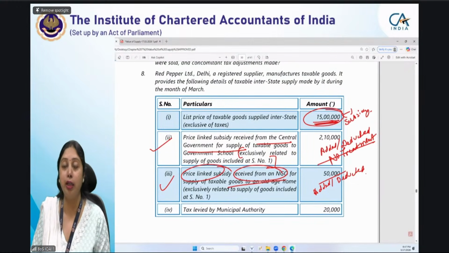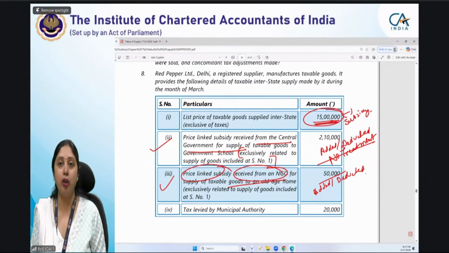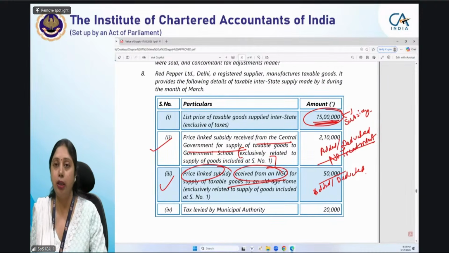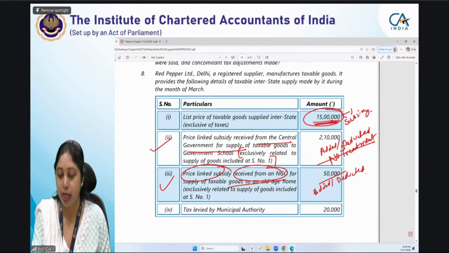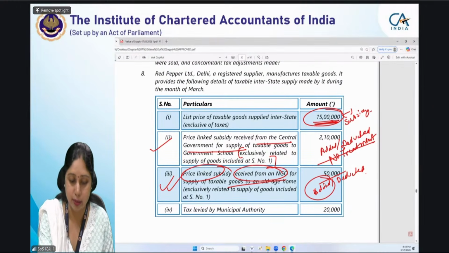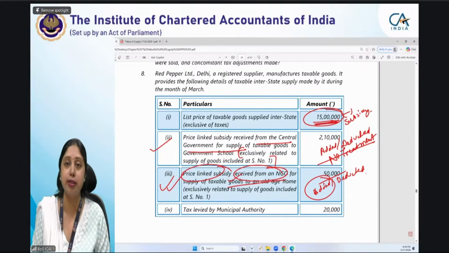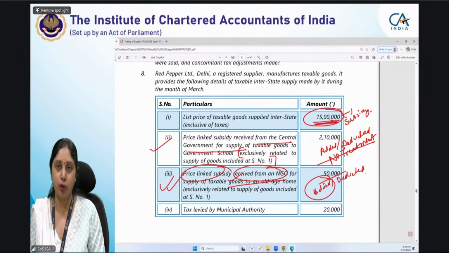Harshal is saying it means we require to write note whether asked. Yes, definitely, Harshal. When something you are not treating in the answer, your answer is not affected by any of the items, mention the reason specifically because that carries marks. Again, I am telling you that you have to write why you are not treating the price link subsidy from the state government. As regards price link subsidy received from NGO, it will be added because it's a price link subsidy. It is received from non-governmental organization and it has been reduced from the price.